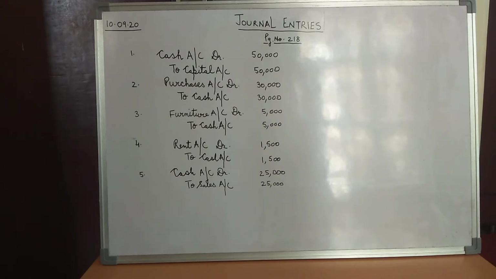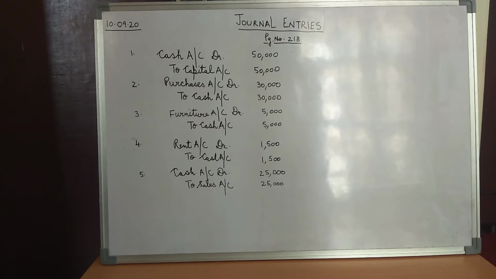And cash is going out of the business. Cash is part of the tangible asset. It is part of the real account. So the rule for the real account says that debit what comes in, credit what goes out. So what is going out of the business for buying the purchases? Cash is going out of the business, children. So we would credit cash with rupees 30,000.